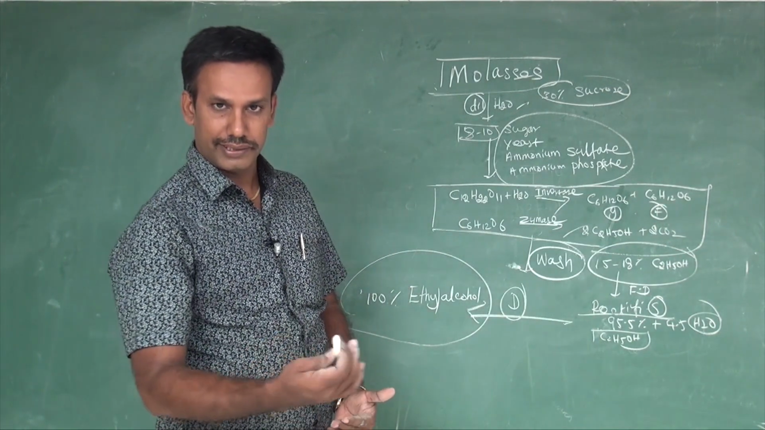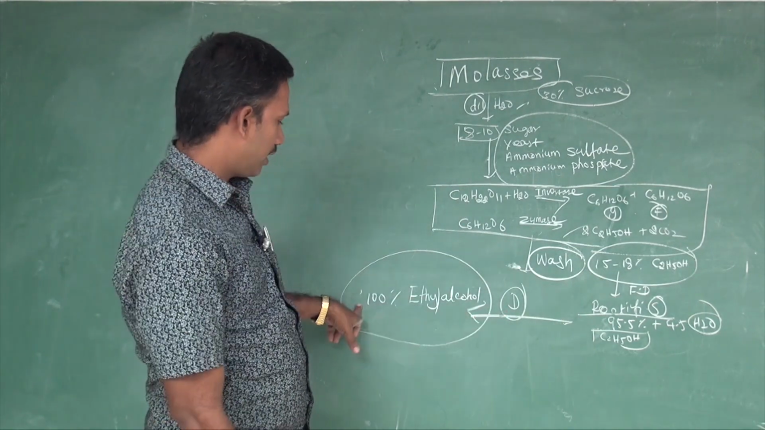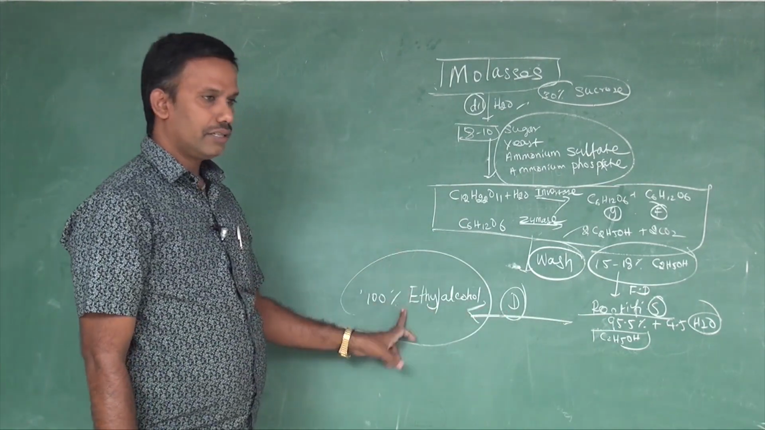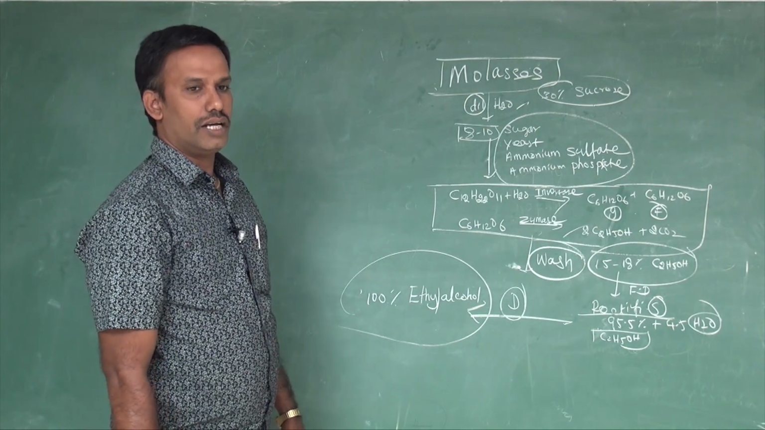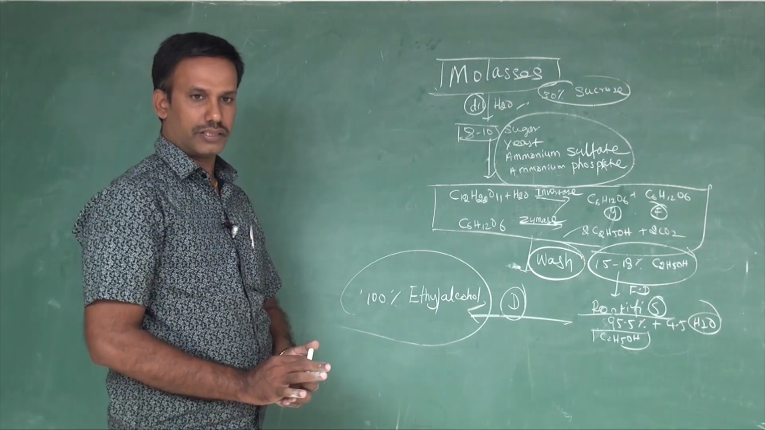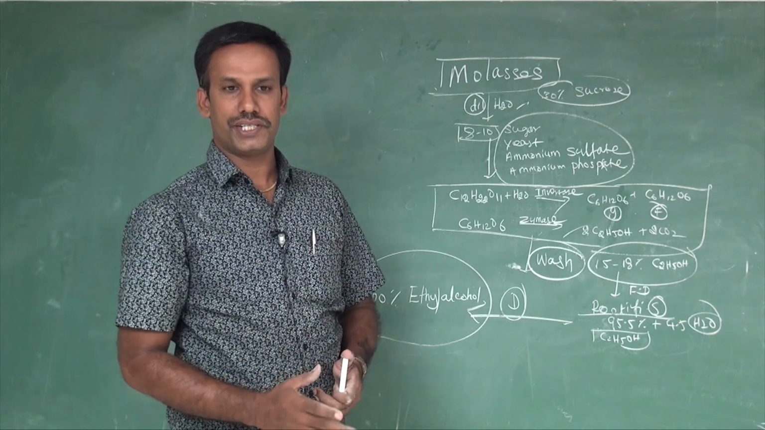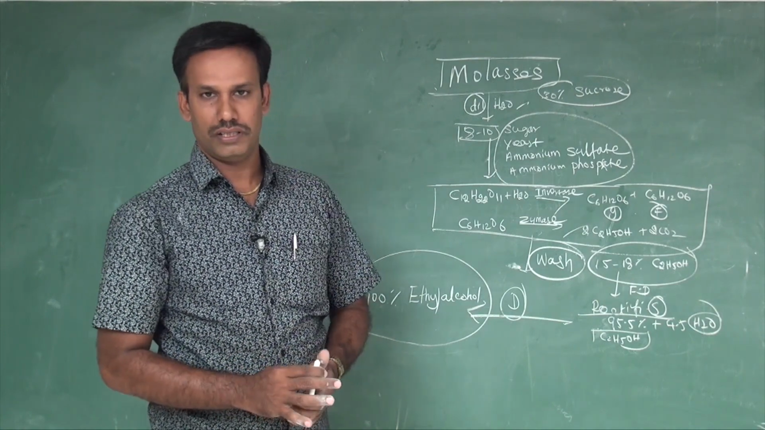Further, you need 100% of ethyl alcohol. You go to the distillation. Again, you are getting 100% of ethyl alcohol. That is nothing but absolute alcohol. That's all about the preparation of ethyl alcohol. In the next classes, you can deal with the physical and chemical properties and uses of ethyl alcohol.